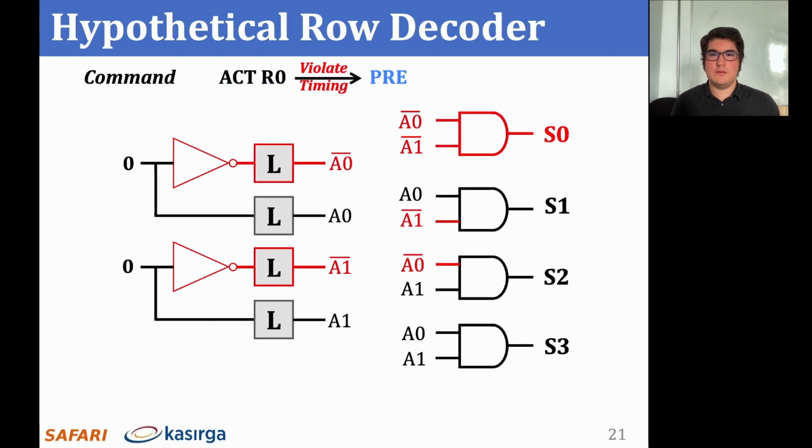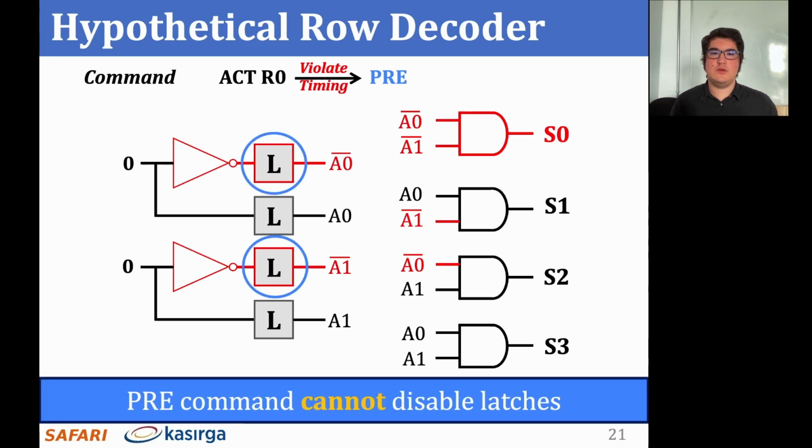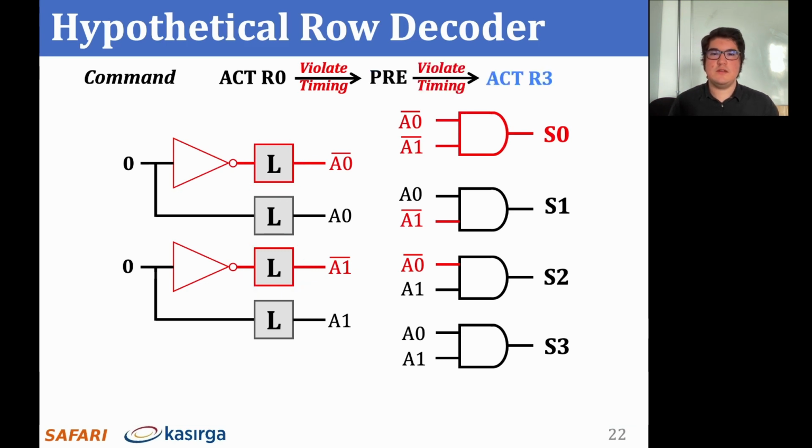Following the first activate command, we send a precharge command while greatly violating the tRAS parameter. The precharge command cannot disable these two latches as there is not enough time due to violated tRAS. We then quickly send another activate command as we greatly violated the tRP timing parameter, this time to row 3. This interrupts the precharge process and the latches that drive A0 bar and A1 bar remain enabled.